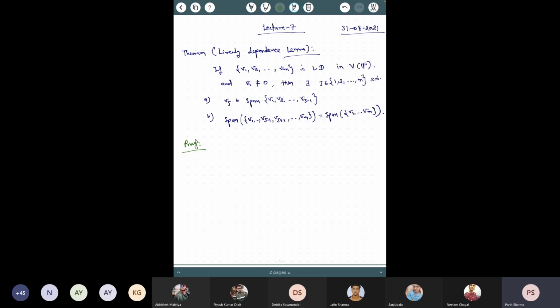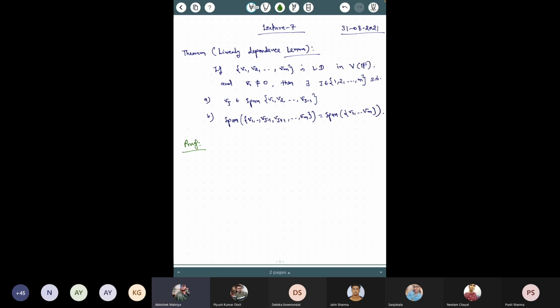This is the information we have. You have to show the existence of this index j such that this happens. Then we take an arbitrary element other than v1.